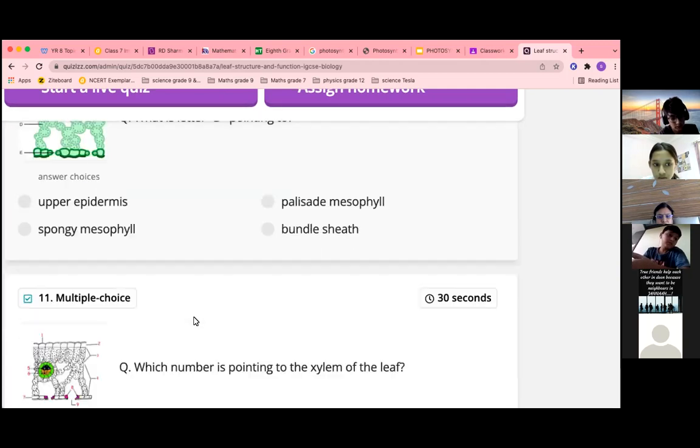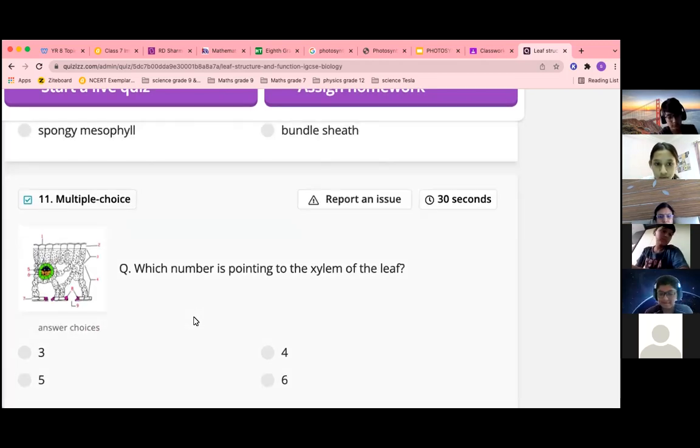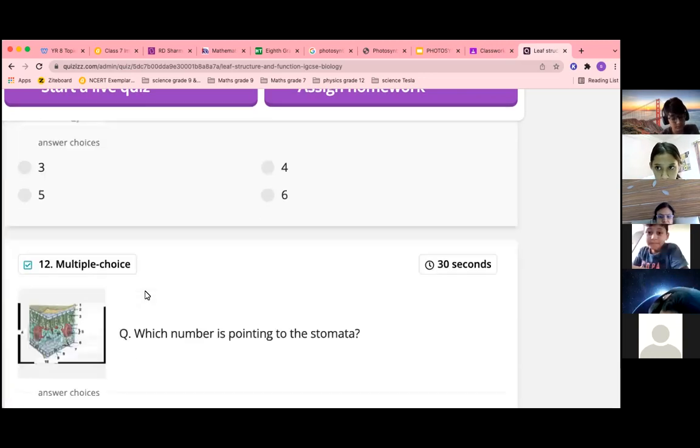Okay, where is xylem of leaf? Tell me. Ma'am, xylem of leaf is above phloem. Acha, above phloem. Five or six? Tell me. Five, ma'am. Five is xylem. Ma'am, the inner side in the leaf is five. So that is xylem.